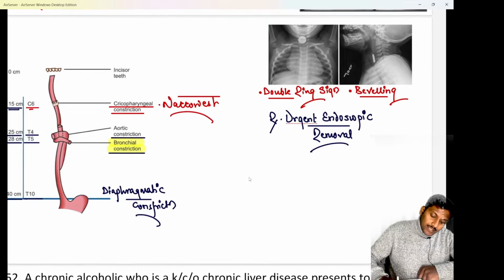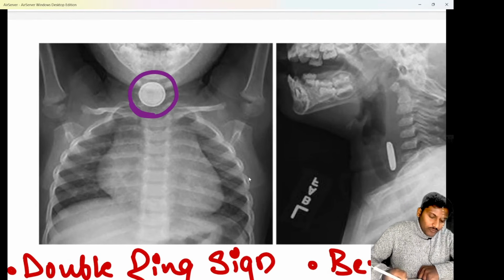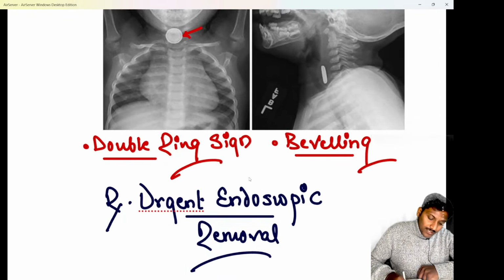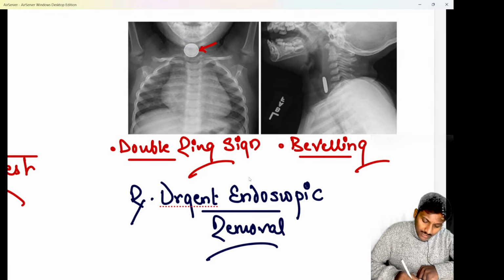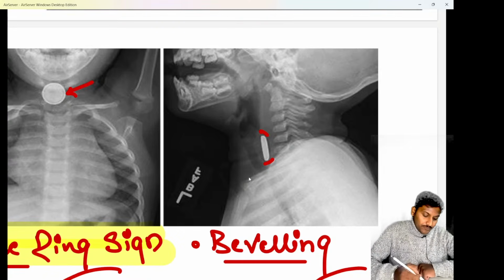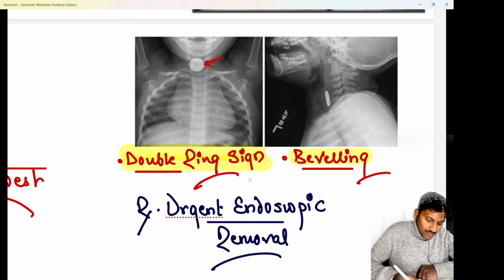We know there can also be one more foreign body. Here you can see, if you see the AP view of the X-ray, you are able to see not one but rather 2 rings. And whenever the X-ray is going to show you 2 rings, that is called the double ring sign. So the X-ray AP view is showing you the double ring sign. Second, if you see the borders, you will find there is a beveling or an oblique edge, right? If you see the lateral view, you are able to see an oblique edge that is called beveling.